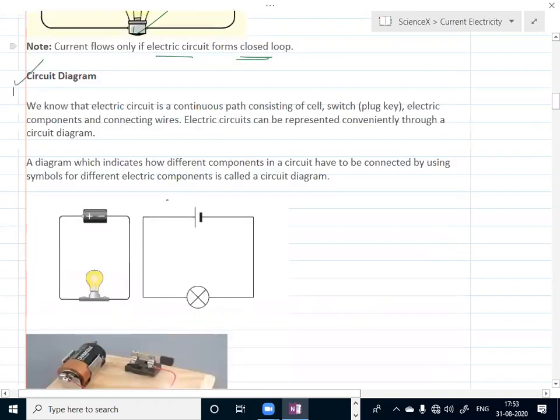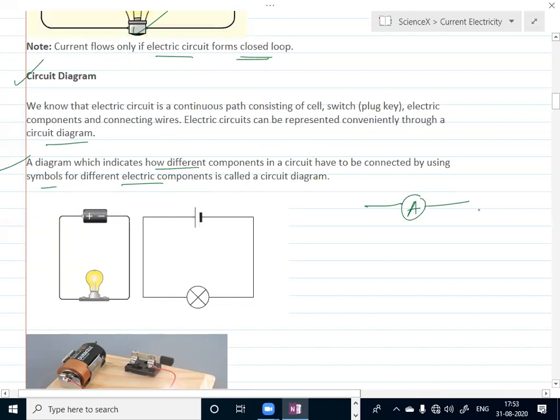Here we know that an electric circuit is a continuous path consisting of a cell, switch, electric components and connecting wires. These are the connecting wires you can see. An electric circuit can be represented conveniently by circuit diagrams, a diagram which indicates how different components in a circuit have to be connected by using symbols for different electric components. As you know, there are different components which can be used in the electrical circuit.